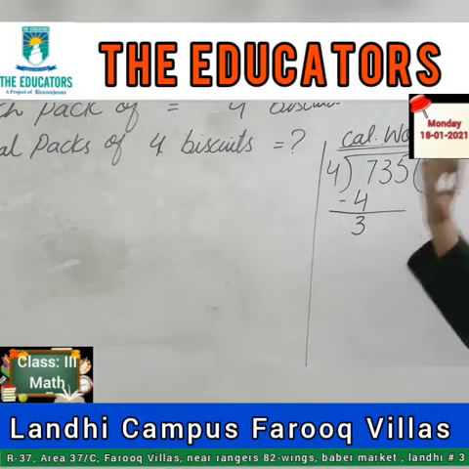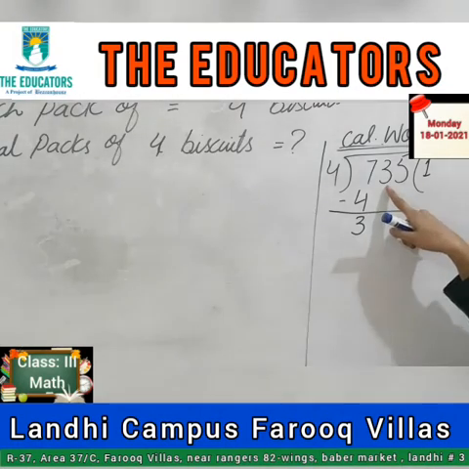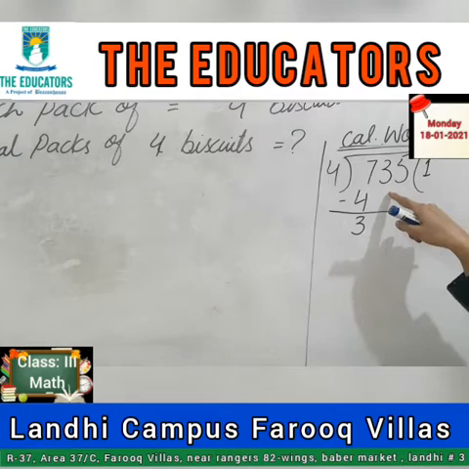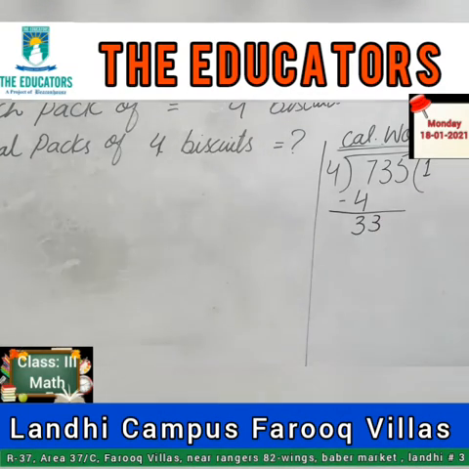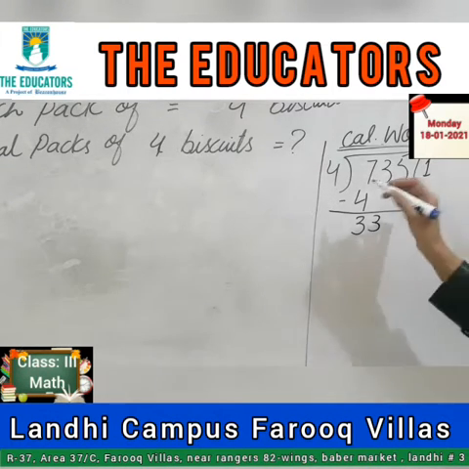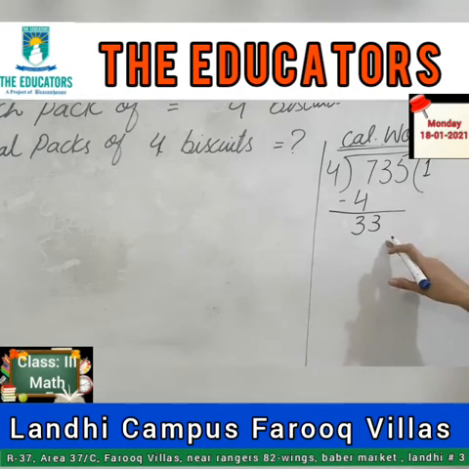So I will copy the tens from the question. The tens value is 3, so I will write 3 here. Now I can divide. We can read the table of 4 till 33. If 33 does not come, we will read the table less than 33.